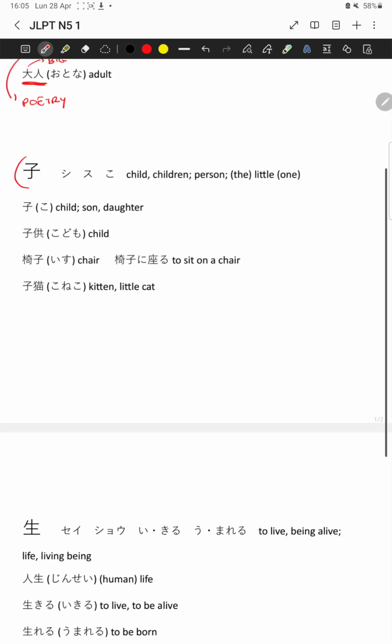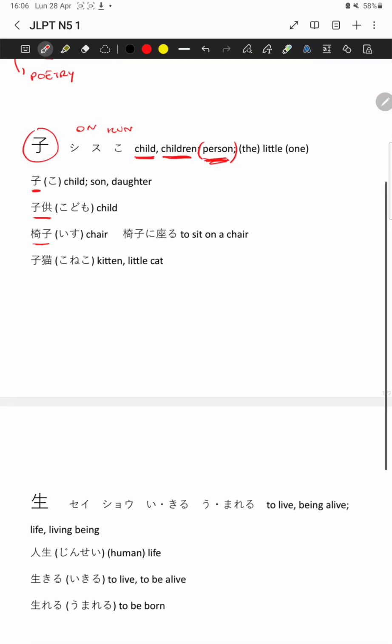The second kanji has on readings shi and su, while the kun reading is ko. The main meaning is a child, children, like in ko by itself, which means child, but also someone's child, so a son or a daughter. Kodomo is very similar, although usually kodomo means a younger child, while ko refers to a broader range of age. In fact, sometimes it's also used to state a person in general, but the more important meaning is child.